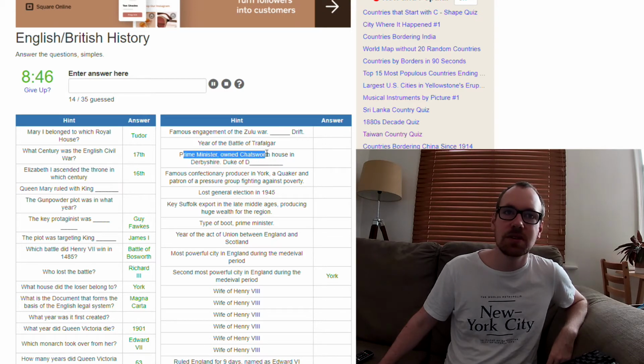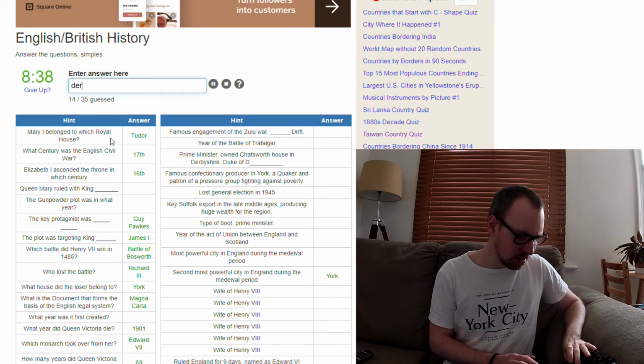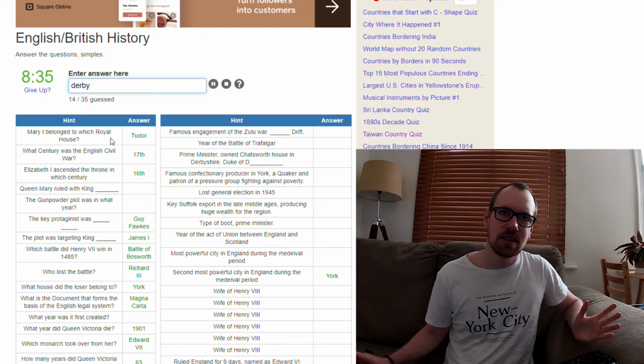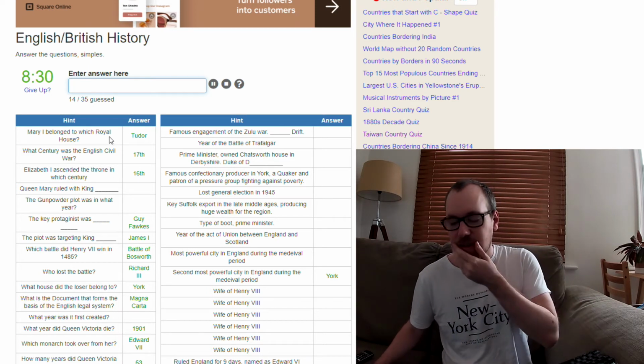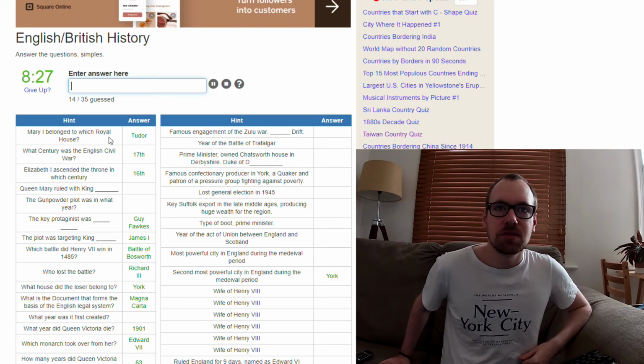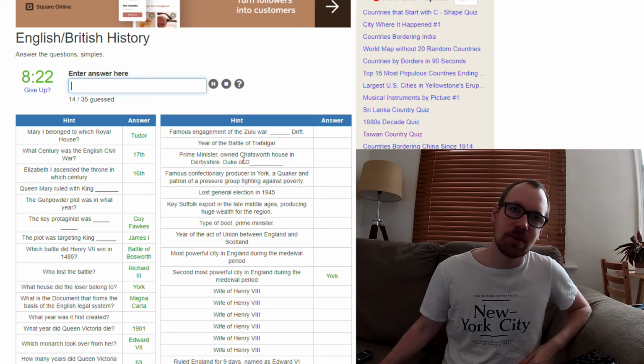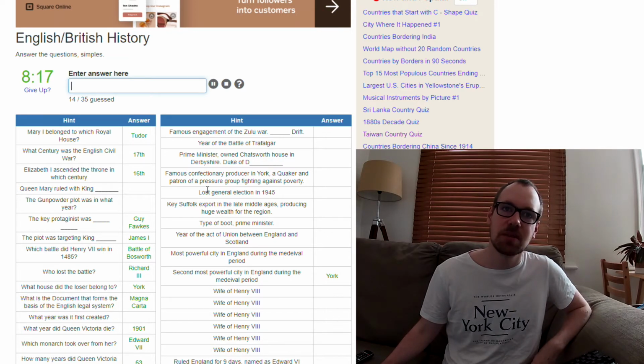So the Prime Minister of Chatsworth House in Derbyshire, Duke of Derby. That would make sense, right? No. The Duke of... No, I wouldn't get that one either. Famous confectionery produced in York. I don't know this one either.